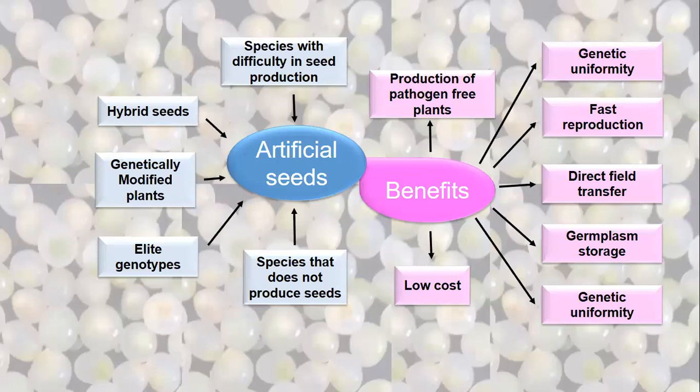Have you seen a sugarcane plant? Students? Yes, sir. Potato? Yes. Have you seen the seeds of either of those? No. Why? If it is an angiosperm, it should produce seed, isn't it? But it is not producing. Why is it not producing? Have you ever thought of it?